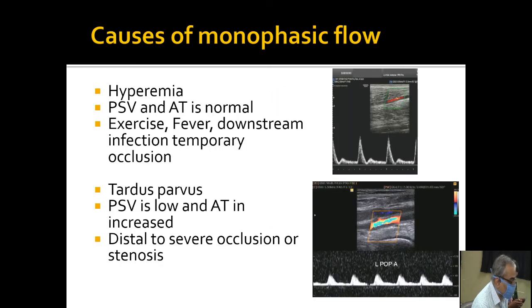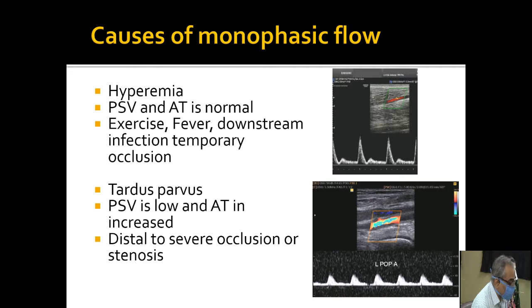The next type of flow is monophasic flow, when the flow is only on one side of the baseline. This is sometimes seen in hyperemia. In this case, the peak systolic velocity and acceleration time are normal. This is important to note, as this differentiates it from flow proximal to the disease. This pattern is also seen in exercise, or if the patient has fever, or there is downstream infection, or there is temporary occlusion.